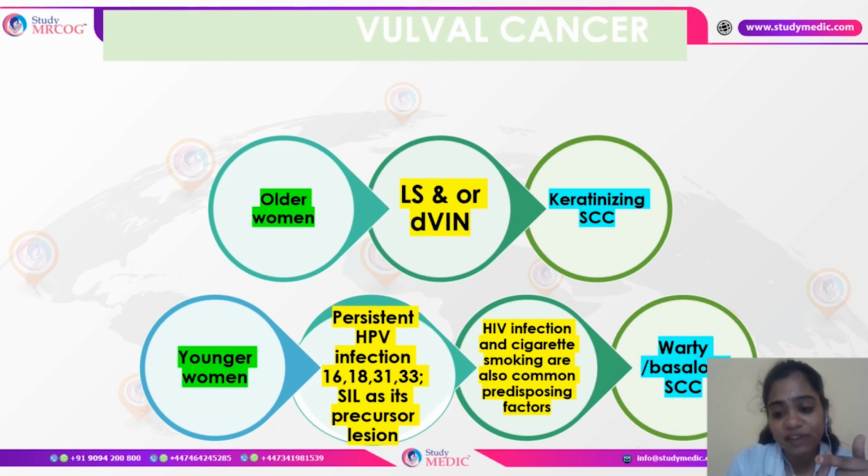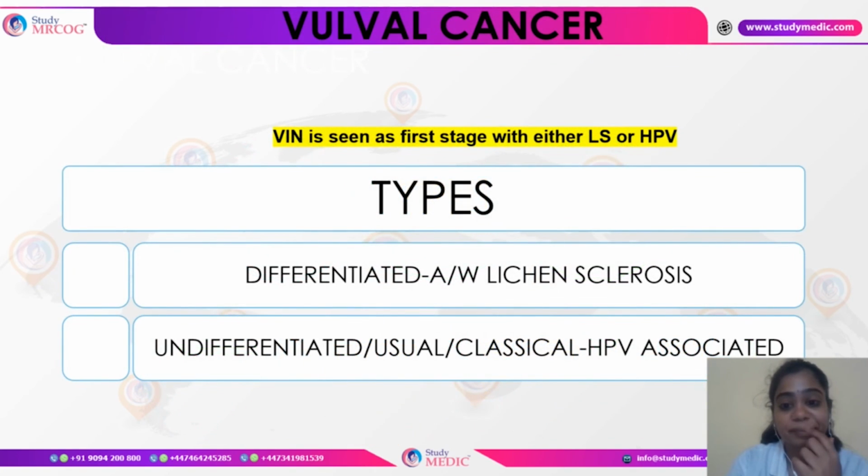The most common variant which is found is the warty or the basaloid type of squamous cell carcinoma. So in older women, it is the keratinizing type with lichen sclerosis as the backdrop, whereas in younger women, it is the warty or the basaloid type of squamous cell carcinoma. So either way, whether it is coming because of lichen sclerosis or the HPV, the primary stage which it has to go through is the VIN, which is the vulval intraepithelial neoplasia.